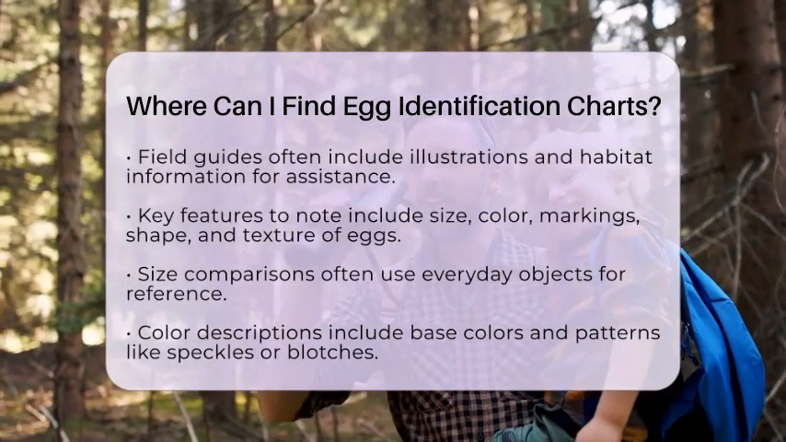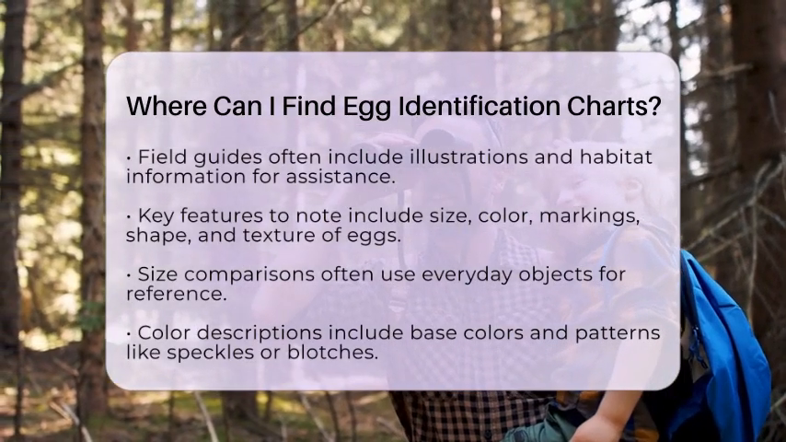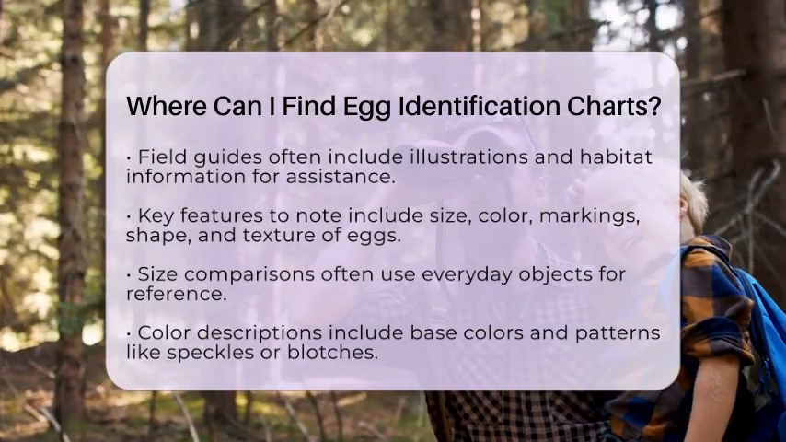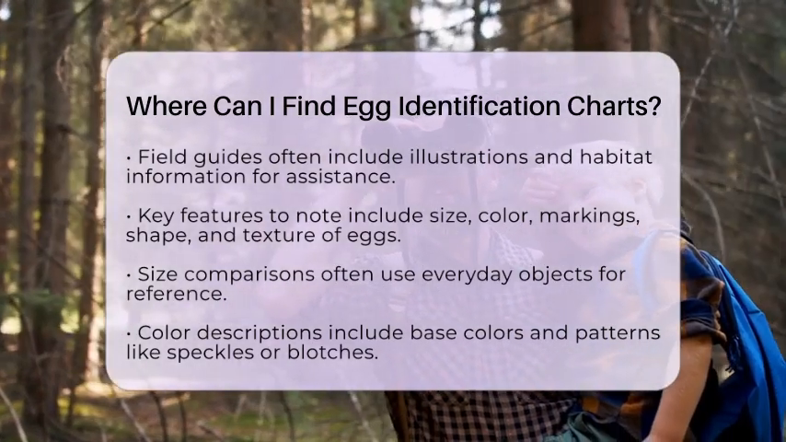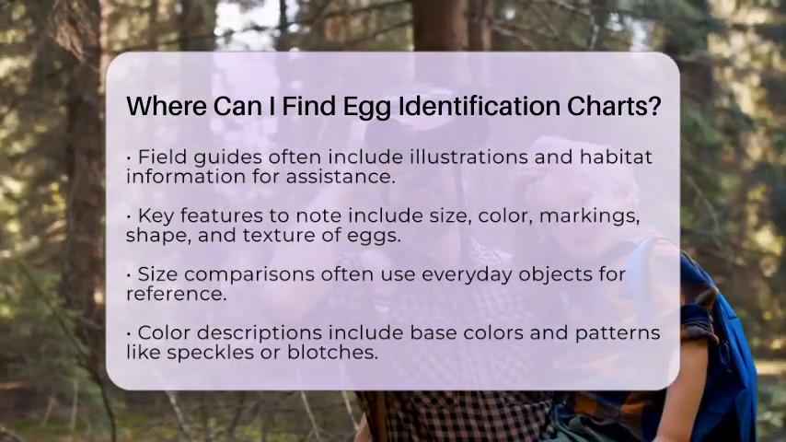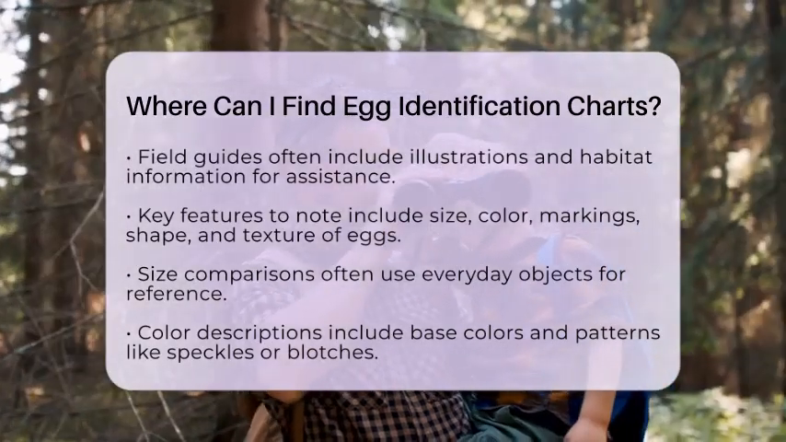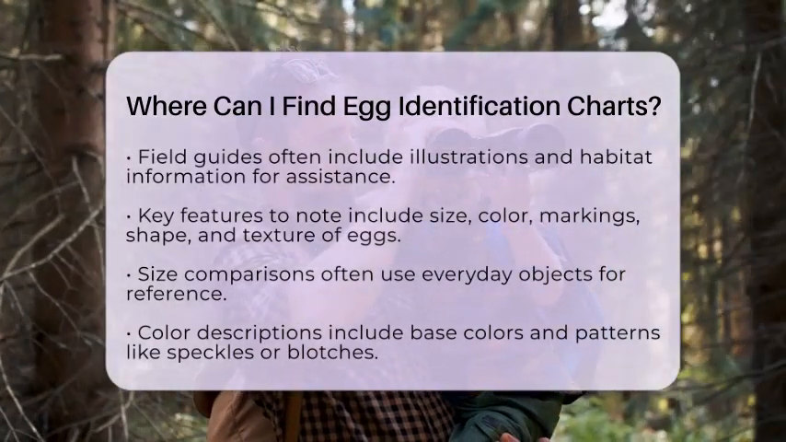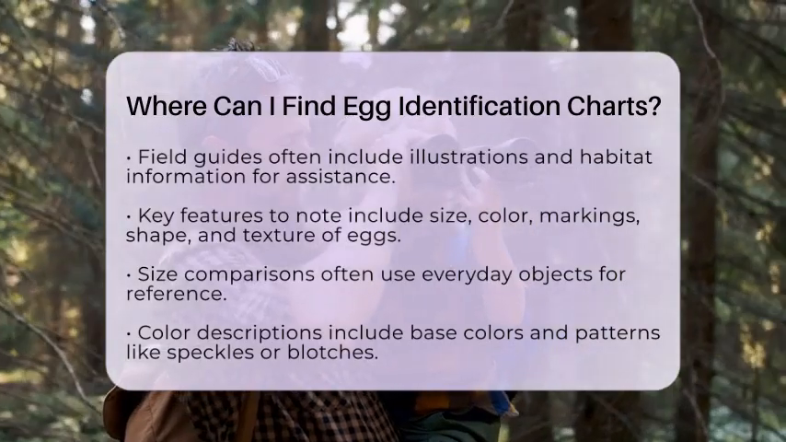Shape and texture are additional characteristics to consider. Eggs can vary from spherical, like those of wrens, to oval, like wood pigeon eggs. Textures can range from smooth, as seen in song thrush eggs, to pebbly, like those of nuthatches.